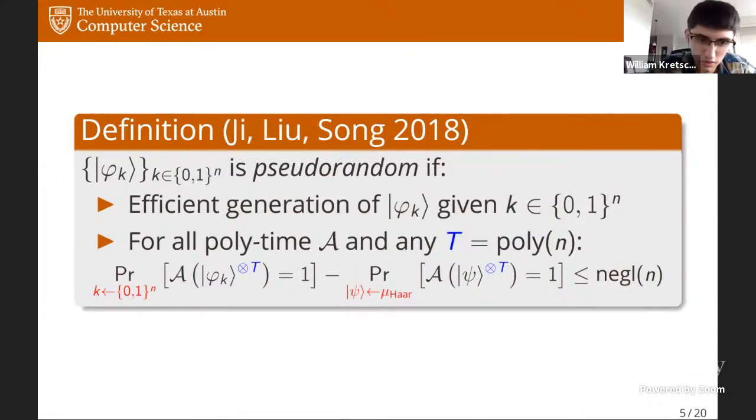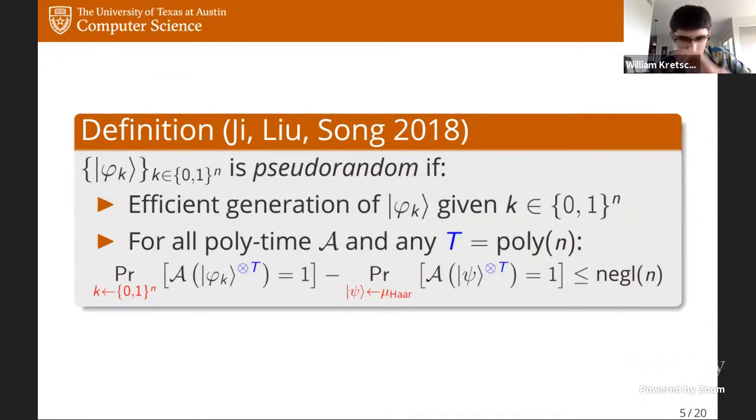And two, there's a computational indistinguishability criterion, which says that to any polynomial time quantum adversary, the advantage in distinguishing copies of this pseudorandom state from copies of a Haar random state is at most negligible in the security parameter. If you're a cryptographer, this definition should look very familiar because it is very similar to the definition of pseudorandom generators.